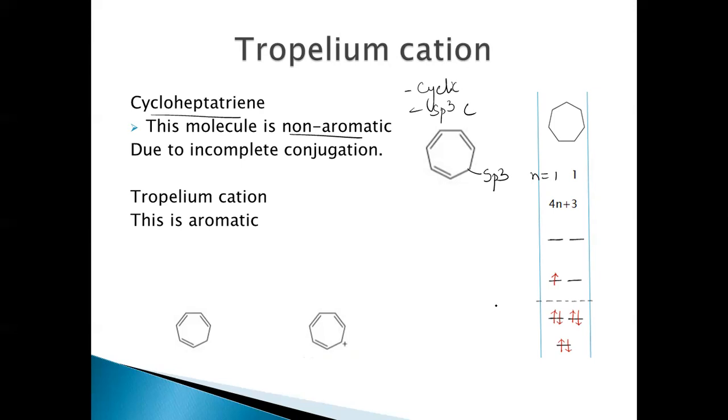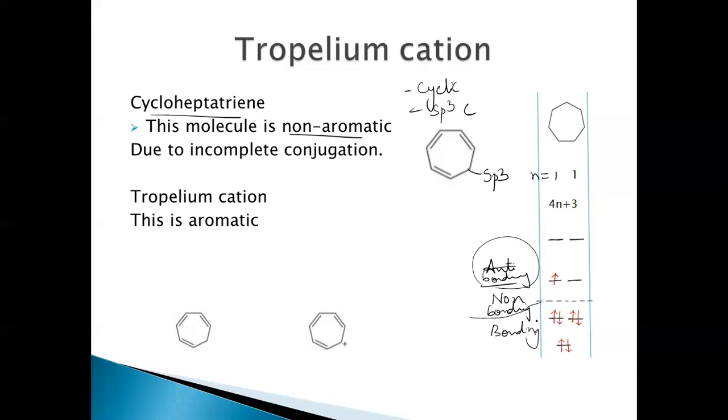So one of the electrons is in the antibonding molecular orbitals we can see here. So these are bonding. I'm sorry, these are non-bonding, right? These are non-bonding. These are bonding. So this reference line is bonding actually. This is bonding and these are anti-bonding. So we can see one electron in the antibonding molecular orbital. So this is making this non-aromatic, right?